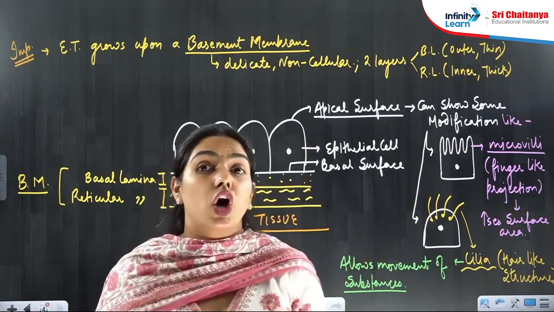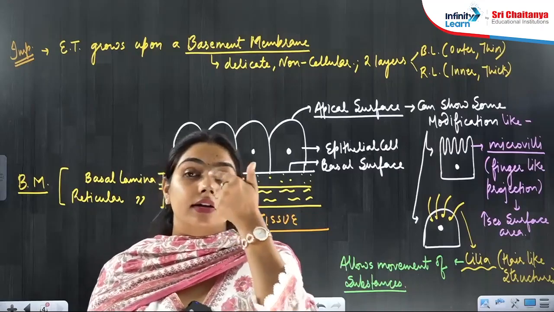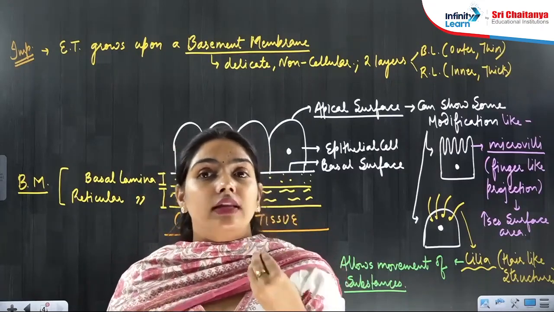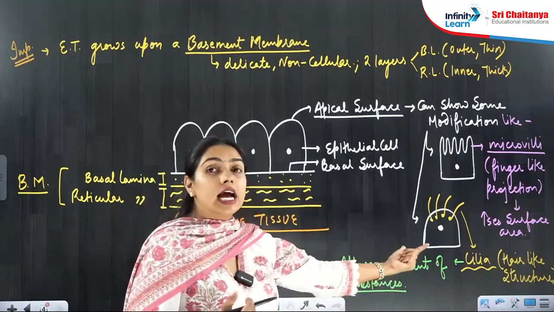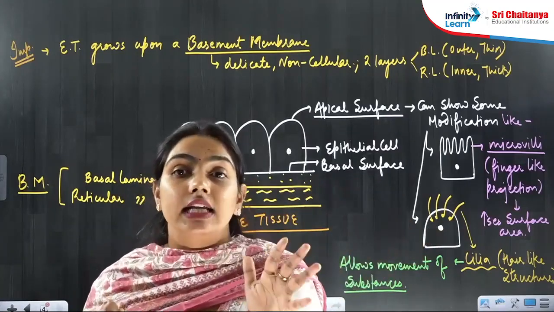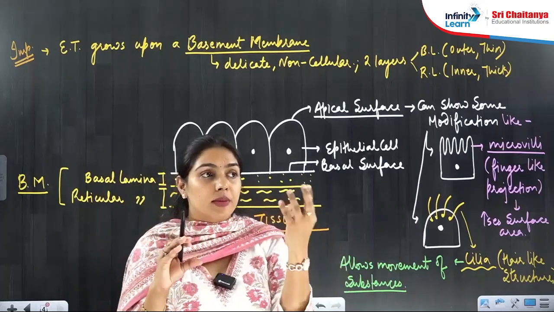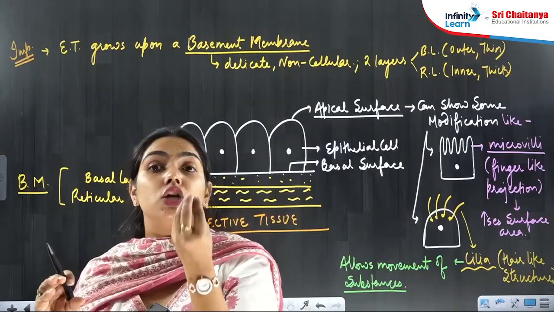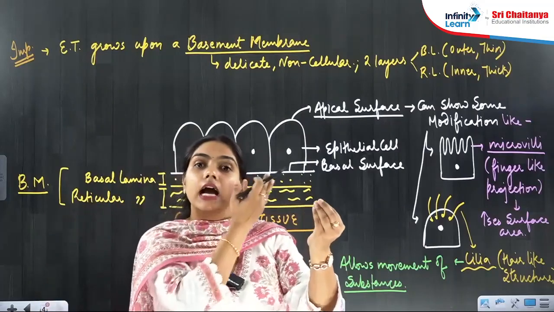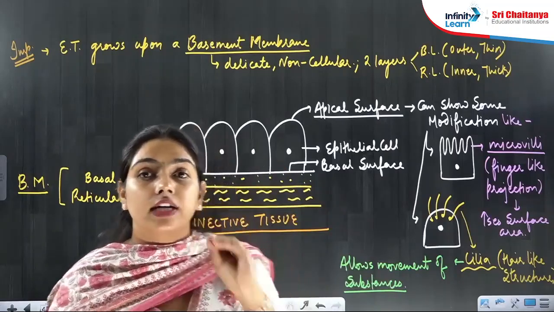So wherever in your body movement is required, for example, in your respiratory tract, mucus is moving, right? That is moved due to the presence of cilia. Ciliated epithelium is present. Then you can find cilia in the female reproductive tract, the fallopian tube, because ovum is a non-motile gamete. Ovum moves with the help of the cilia in the fallopian tube. That's how it reaches the site of fertilization.